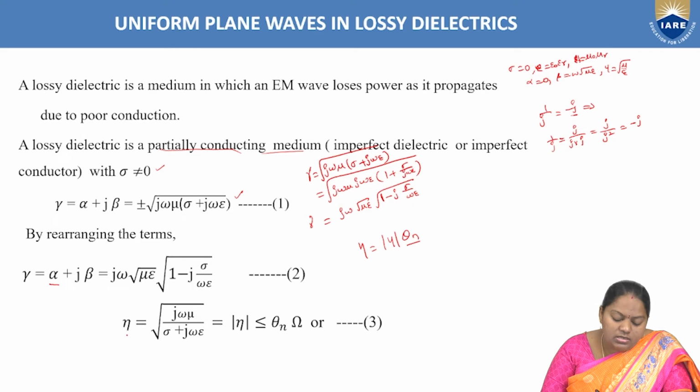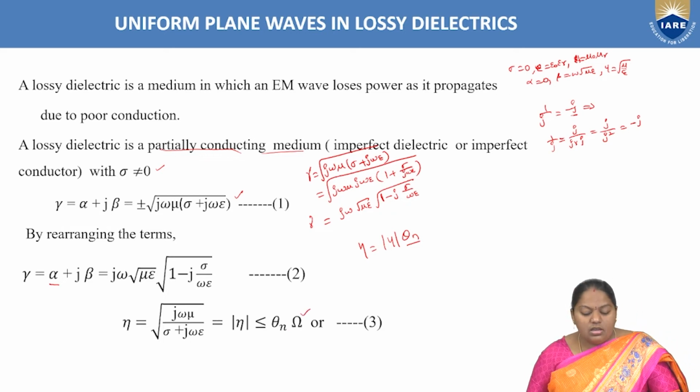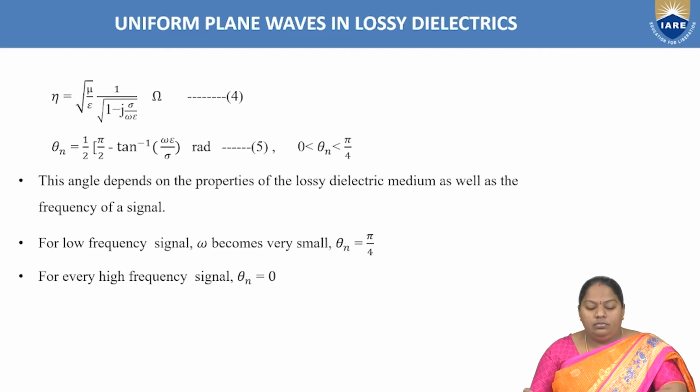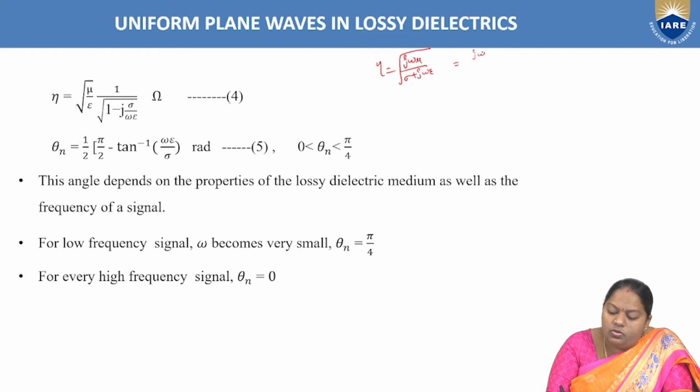And intrinsic impedance, as we know, impedance and resistance both exhibit resistance property, and hence this intrinsic impedance eta is to be measured in ohms. So the characteristic equation for the intrinsic impedance eta is given by root over j omega mu by sigma plus j omega epsilon. From that, as we know, eta equal to root over j omega mu by sigma plus j omega epsilon; if you take in the numerator j omega mu and in the denominator j omega epsilon